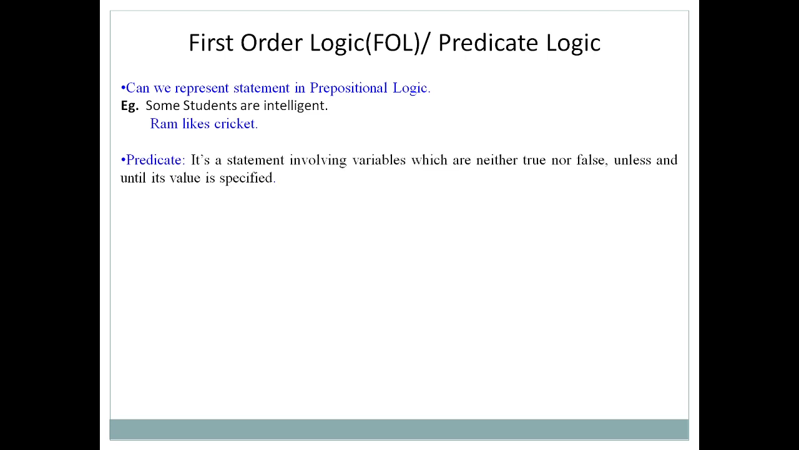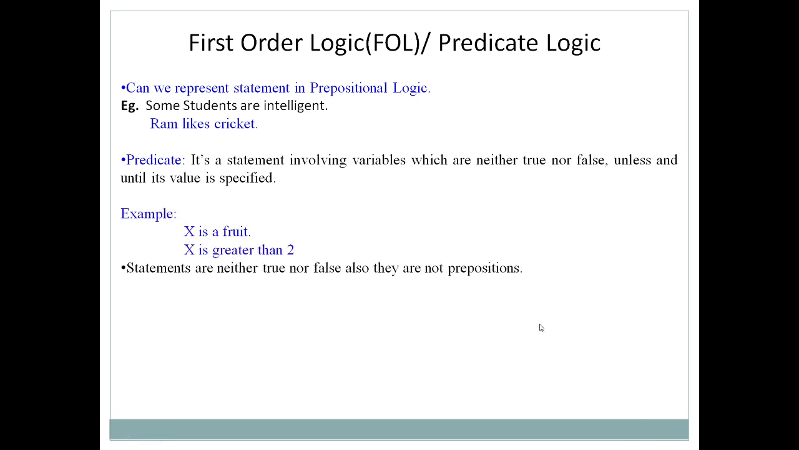Now let's try to understand what a predicate is in predicate logic. It is a statement involving variables which are neither true nor false unless and until their value is specified. So a predicate is different from a proposition. Now let's take a simple example: x is a fruit, and x is greater than 2. These statements are neither true nor false unless and until the value of x is provided.